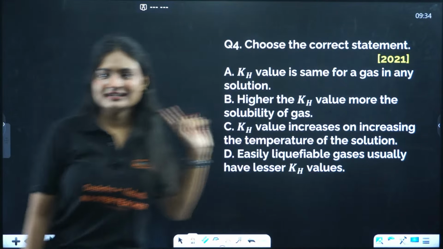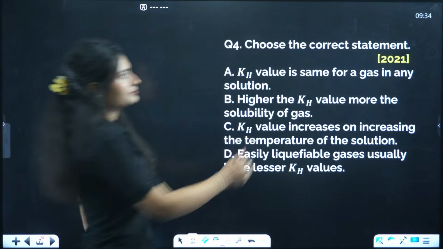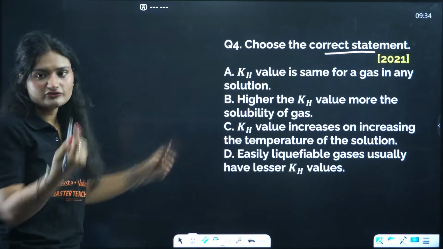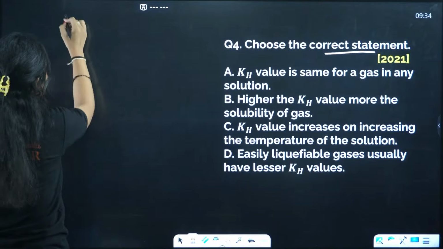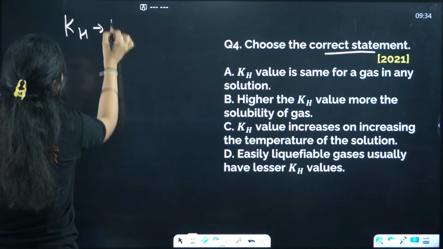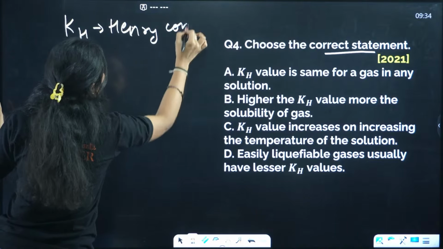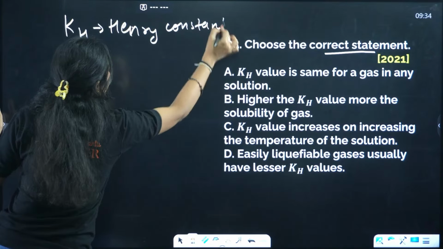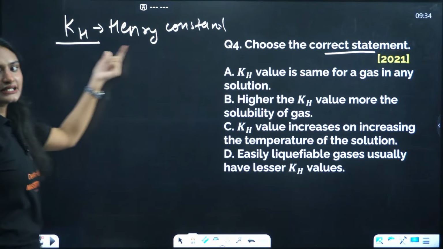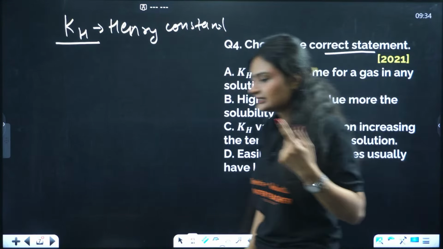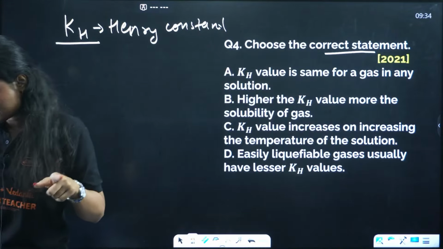Choose the correct statement. The first statement is about KH, Henry's law constant. KH tells us about solubility.